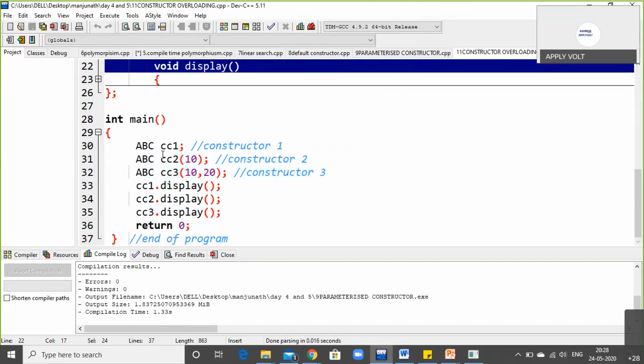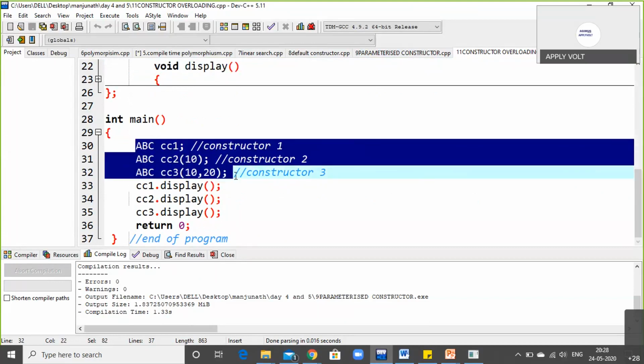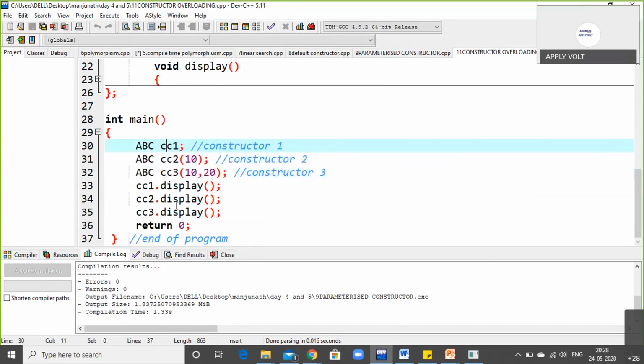So this is only the internal part, but it will not display anything. If you want to display anything, then you have to take the object of the class as constructor. I have created an object called cc1.display.